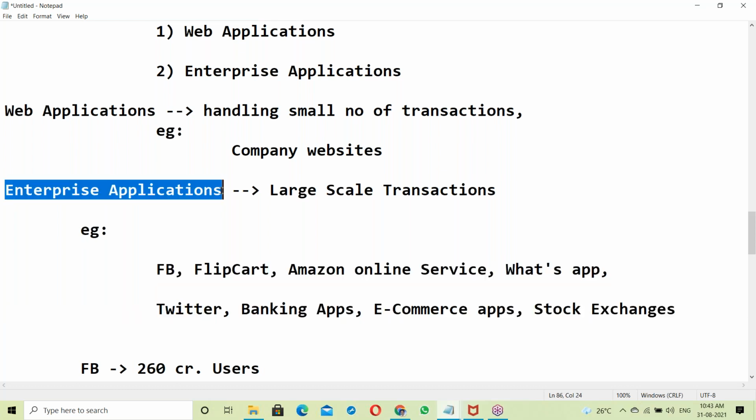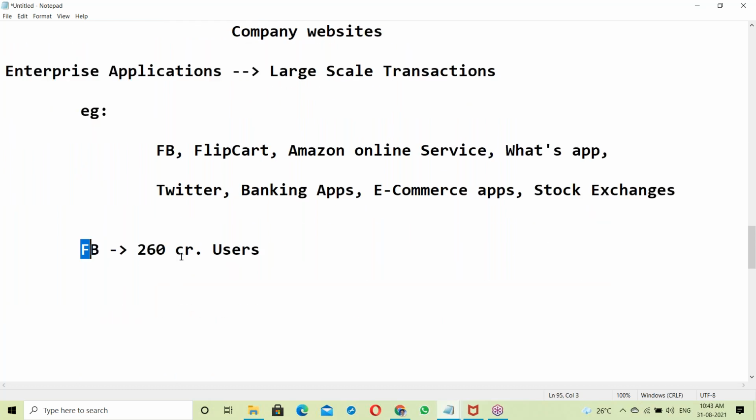In enterprise application development, Java is the leader, no doubt. Java is a leader in enterprise applications development.